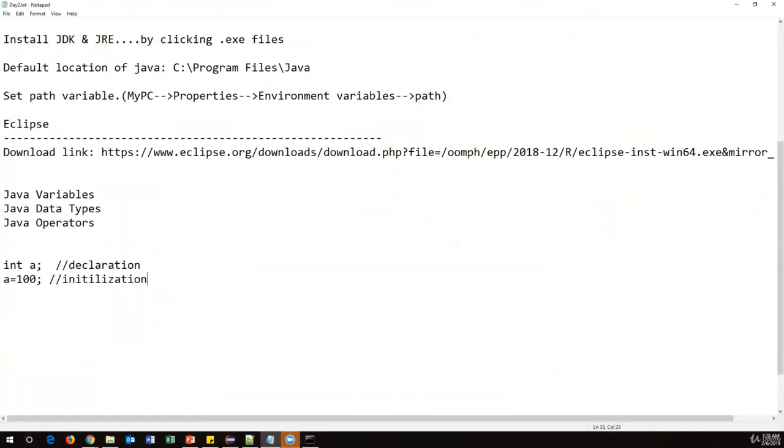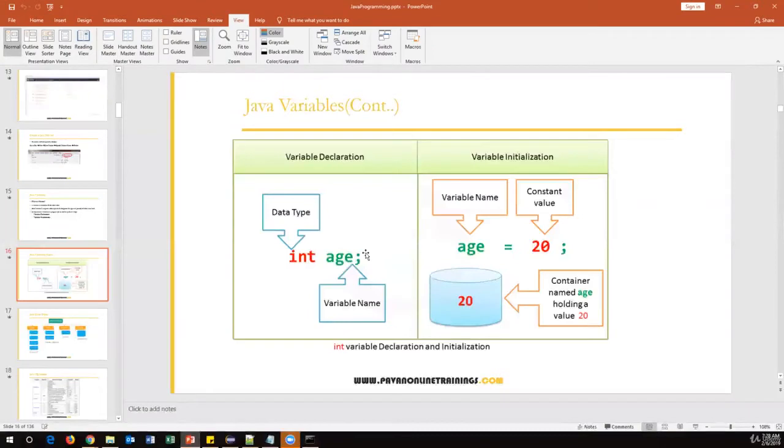So declaration and initialization. Here we declare this variable of type integer, and then we assign some value to a. We can also write a single statement instead of writing two statements, declaration plus initialization, directly specifying the variable name is equal to 100. So this is declaration plus initialization, and we can combine both of them. Either we can write it this way or we can write it this way. So this is how we need to declare variables in Java, assign the data type, and store values inside. This is a simple understanding of Java variables.